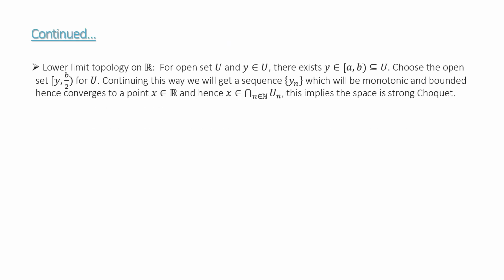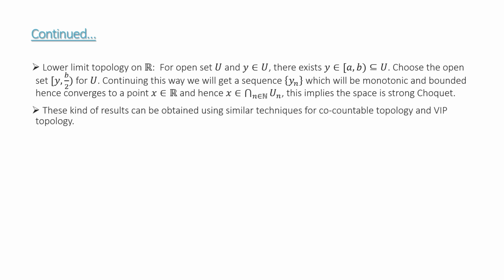Moving further, the lower limit topology on R. Here I have constructed a winning strategy for player 2 using a monotone bounded sequence. A similar kind of result can be obtained for the VIP topology and the co-countable topology using similar techniques.